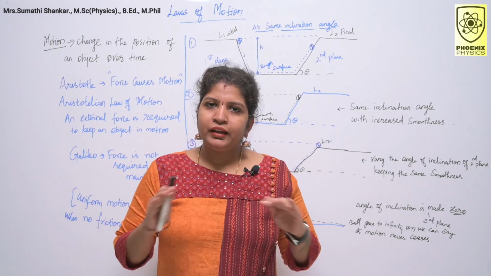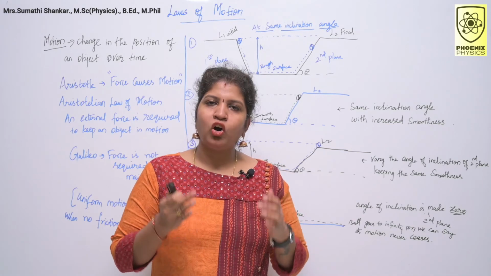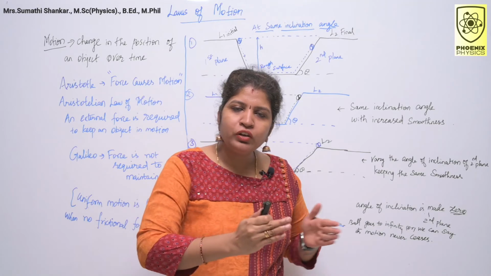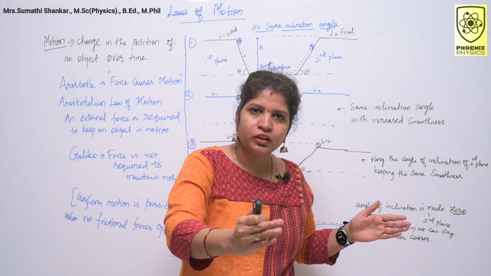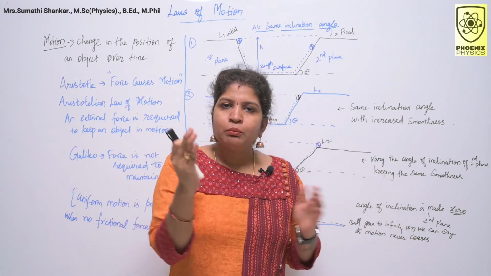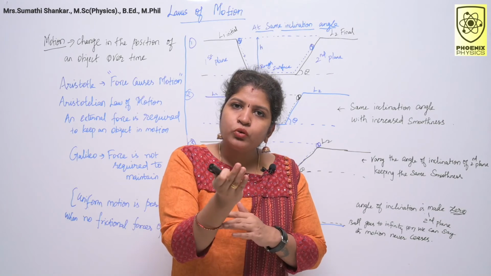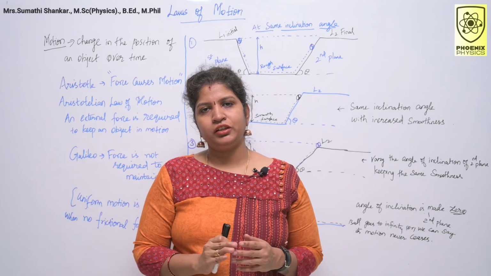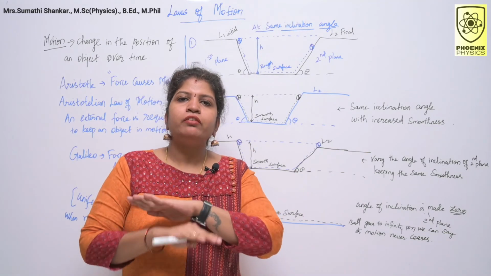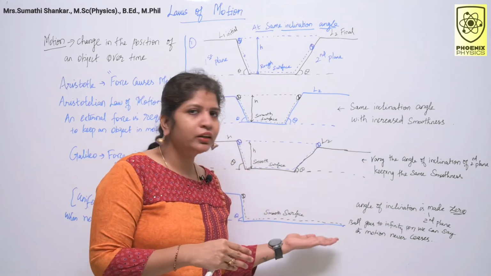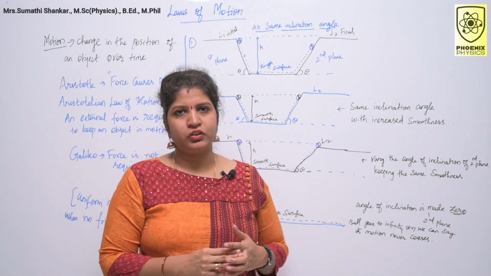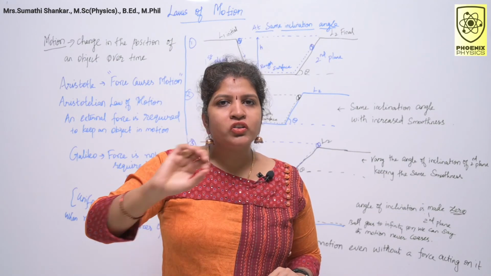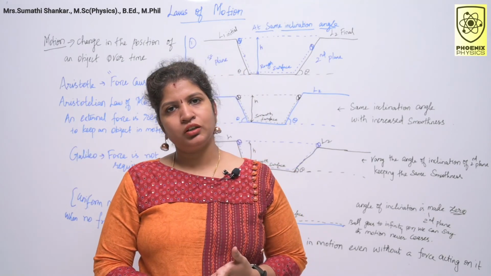But in practice, the ball does come to a stop after moving a finite distance on the horizontal plane because of the opposing force of friction, which can never be eliminated. However, if there were no friction, because he increased the smoothness of the surface, the ball would continue to move with constant velocity on the horizontal plane.